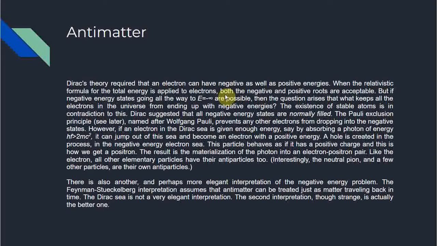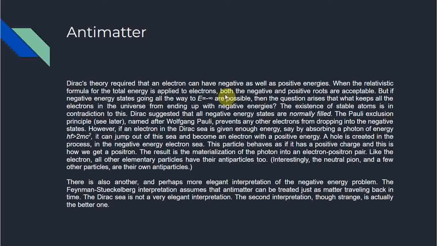I just confused it a bit. Sorry about that. So a hole is created in the process in the negative energy electron sea. This particle behaves as if it has a positive charge, and this is how we get a positron. The positron is the hole that is created, somewhat similar to the hole in semiconductors, but not exactly. The result is the materialization of the photon into an electron-positron pair.